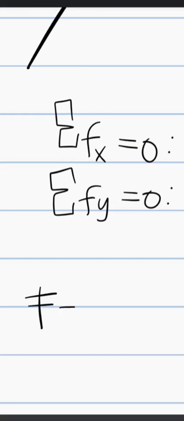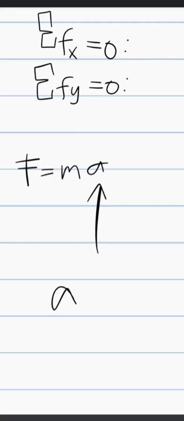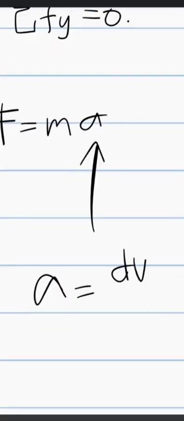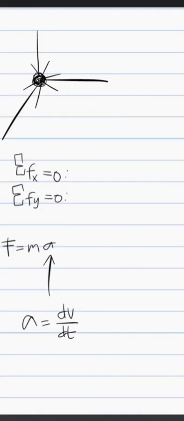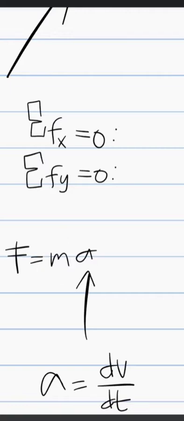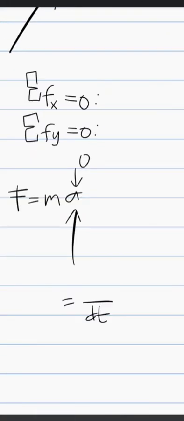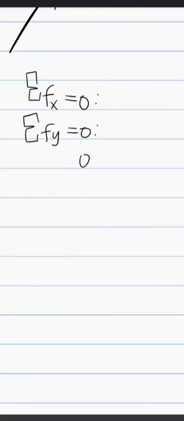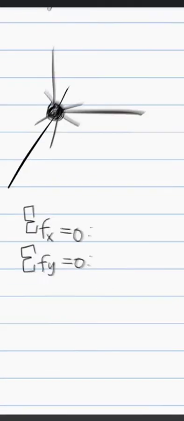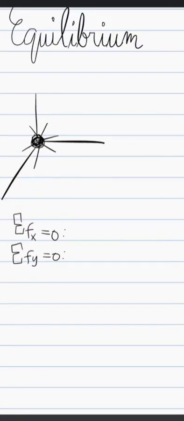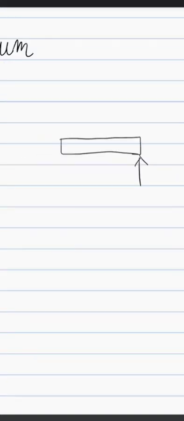From Newton's law, F equals ma, and a there is acceleration. Since Newton described acceleration as the change in velocity with respect to time, and in here there is no change in velocity either, then yes, there is a mass, but since a is 0, the overall force, the net force that acts on that object, the net meaning the resultant, is 0. There is no net force acting on that. That's the first type. And the second type is the equilibrium of a rigid body.